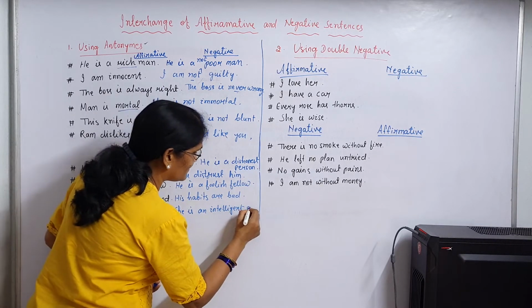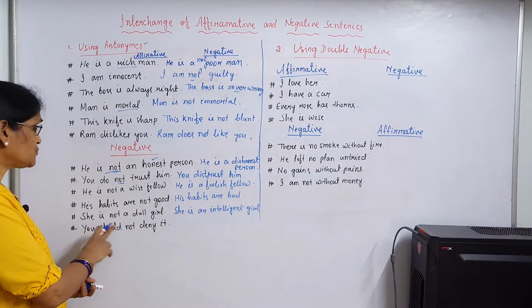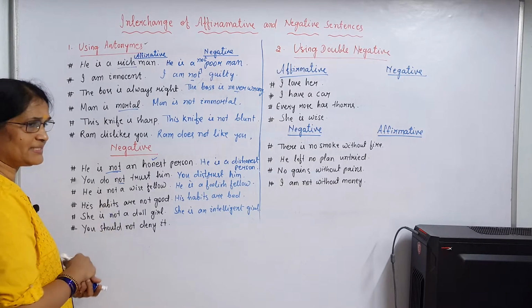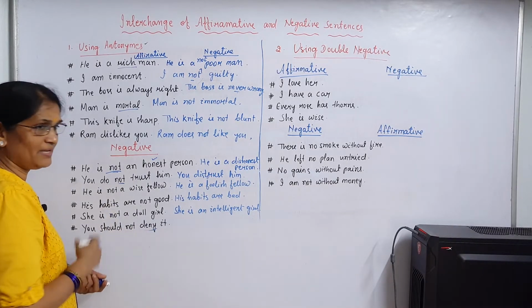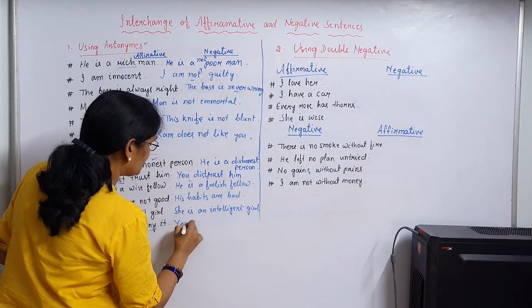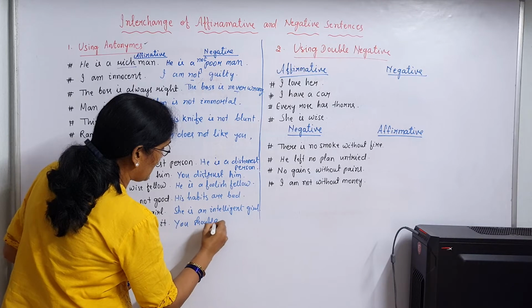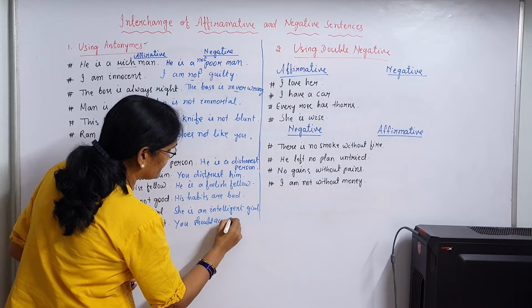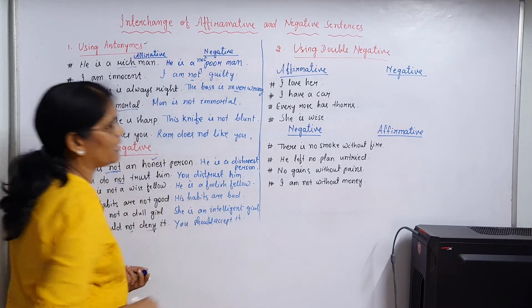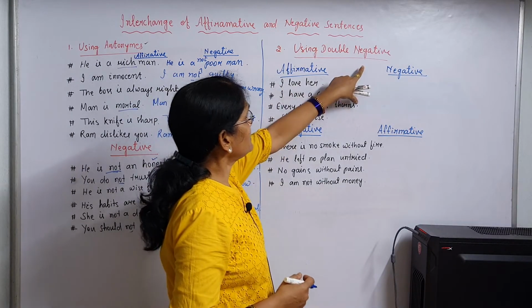Unintelligent girl. You should not deny it. Opposite of deny, accept, remove not. You should accept it.